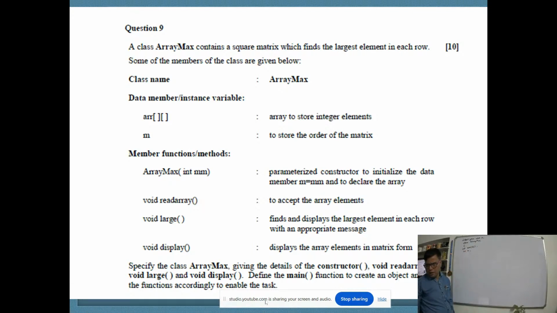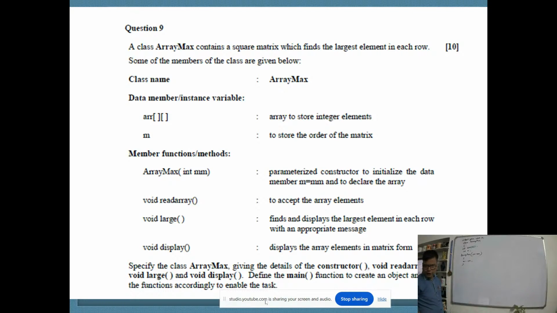Now member methods: array max, the parameter is int mm. Here m equal to mm. The constructor's work is done.